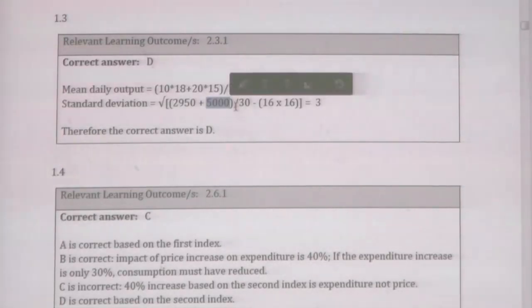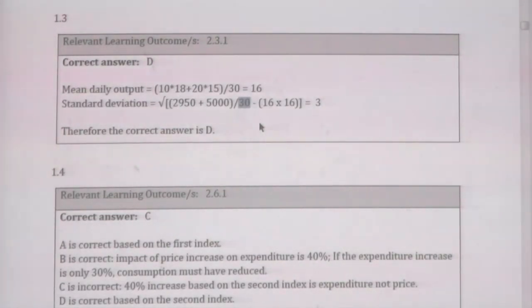You will get the sum, then you will divide by the 30 and take the square root, because if you do not take the square root, it will be the variance. When you take the square root, it will be the standard deviation. Therefore, standard deviation will be 3. Now the formula: sigma x squared plus sigma y squared divided by 30, minus 16 into 16, where 16 is the mean value. Standard deviation will be calculated after calculating the variance.